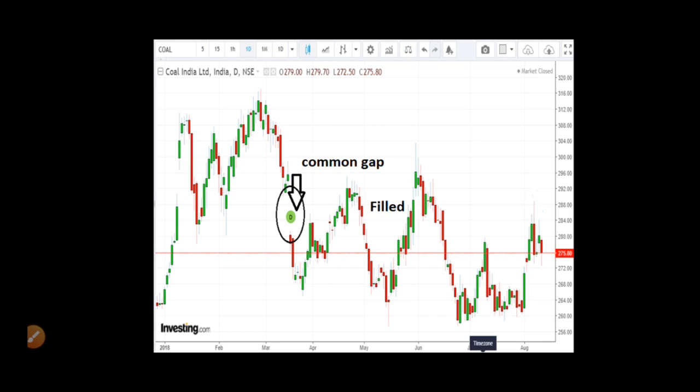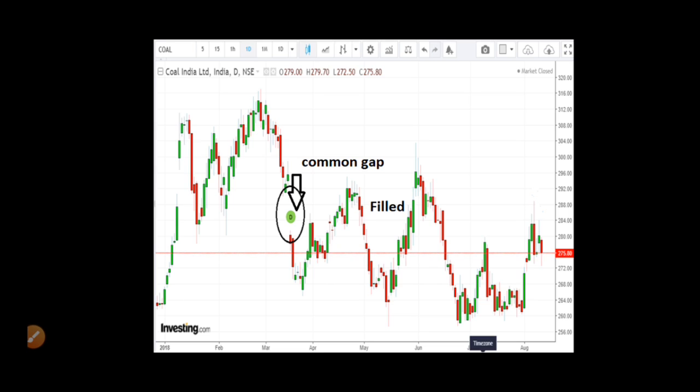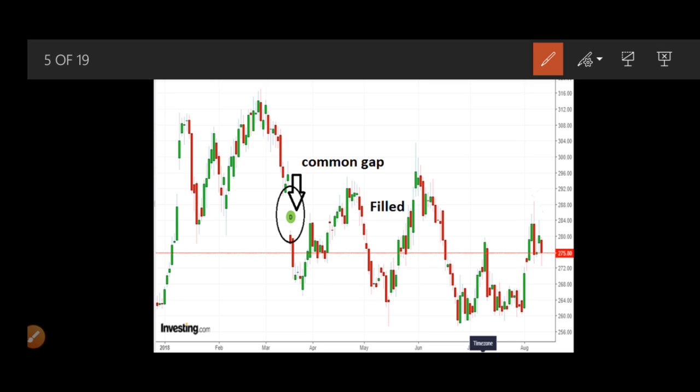So look here, guys. This one is Coal India. Here is a gap which is formed, and it tries to fill the gap. Look here, it tries to fill the gap within 2 or 3 days. As I told you, this common gap will be filled in 2 or 3 days, right? It depends upon the technical strategy.